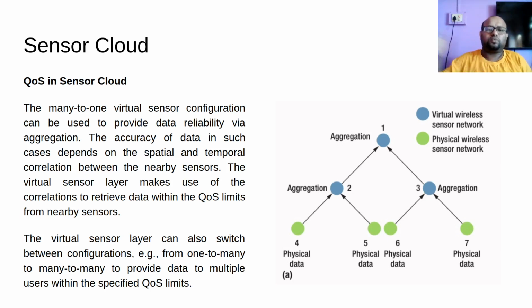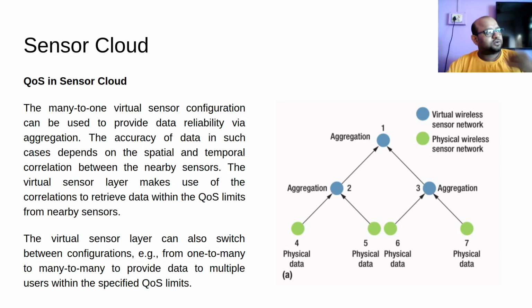Compare that to my sensor in Gormur with the sensor in Torazan. There will be less correlation between Gormur and Torazan. There will be a high correlation between Gormur and Lahoti. So if my nearby sensor has high spatial correlation, then I can use data from the nearby sensor to verify whether my sensor's data is accurate enough. But only spatial correlation, being nearby, is not enough.